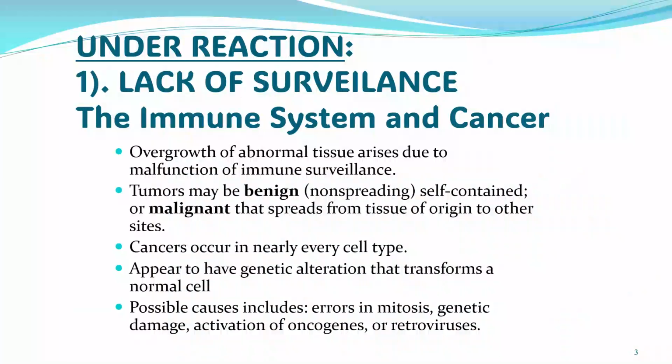Now we're going to discuss them one by one. For the underreaction, there are two types: lack of surveillance and immunodeficiency. For lack of surveillance, again, the immune system, especially the T cell, does not survey our body, or is lazy in performing the surveillance. What happens? It can cause some problems, for example, cancer.